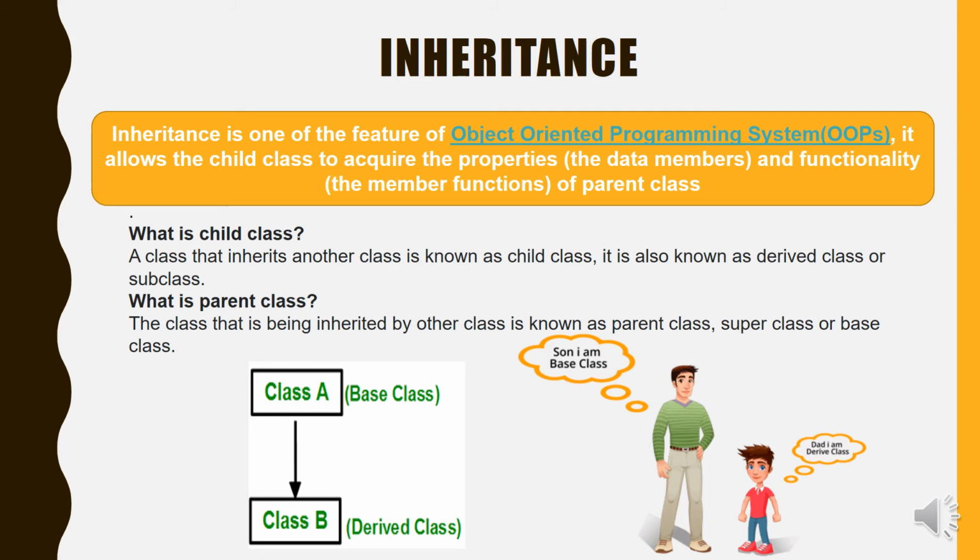What is a parent class? The class that is being inherited by the other class is known as the parent class, superclass or base class. Here I am taking an example. I have 2 classes, class A and class B. Class A is known as the base class and class B is known as the derived class.